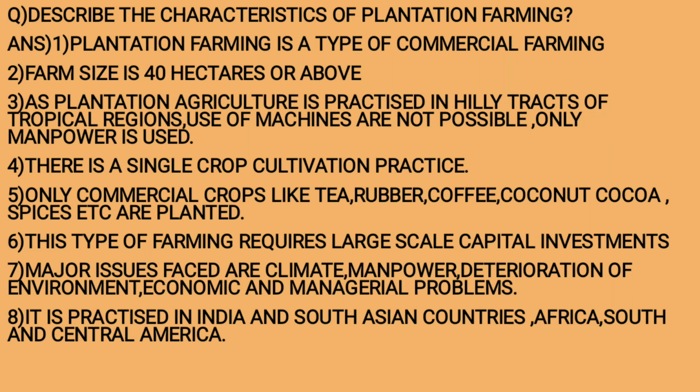Only commercial crops like tea, rubber, coffee, coconut, cocoa, spices, etc. are planted. This type of farming requires large-scale capital investments. Capital here means money. It requires a lot of money. Major issues faced are climate, manpower, deterioration of environment, economic and managerial problems. It is practiced in India and South Asian countries, Africa, South and Central America.